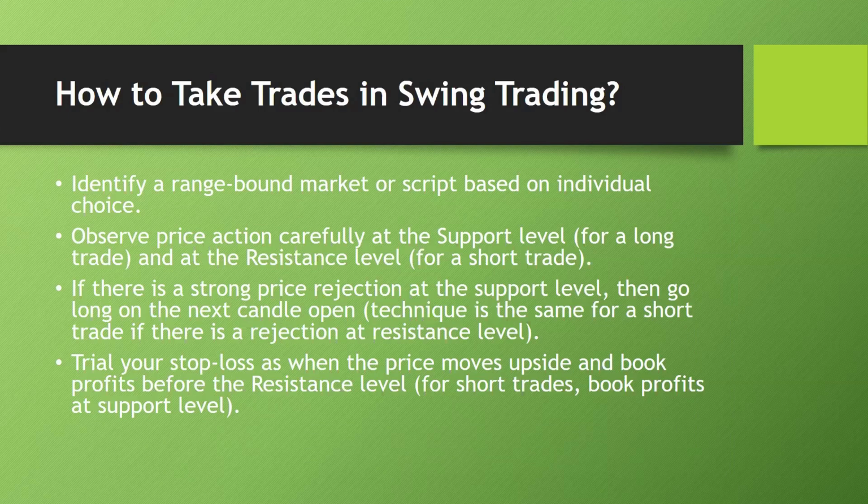If there is a strong price rejection at the support level, then you can plan a long trade at the next candle open. Similarly, you can plan a short trade if there is a rejection at the resistance level. In between, you can trail your stop loss when the price moves upside if you have taken a long trade, and you can book profits just before the resistance level. Same case for short trades as well.